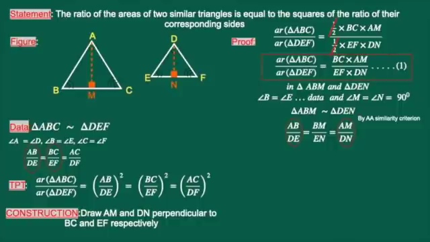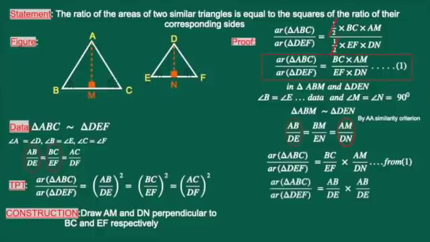Therefore, I write the result number 1 like this. Area of triangle ABC by area of triangle DEF is equal to BC by EF into AM by DN. But I know that BC by EF can be replaced by AB by DE. Similarly, AM by DN is also replaced by AB by DE.